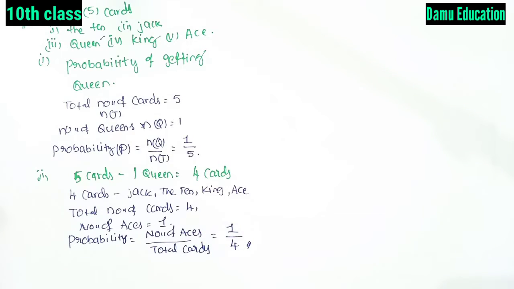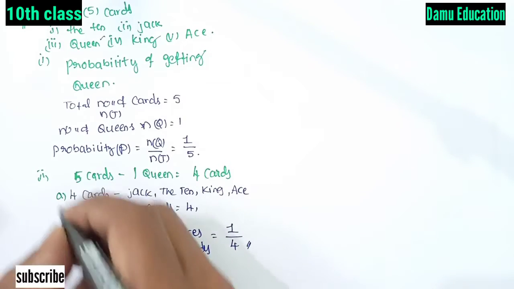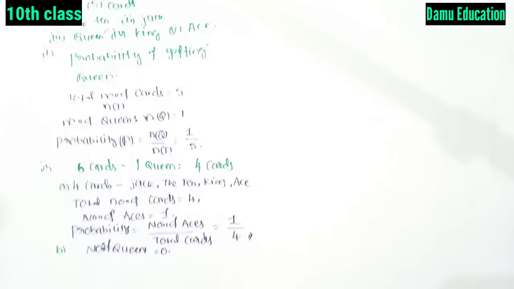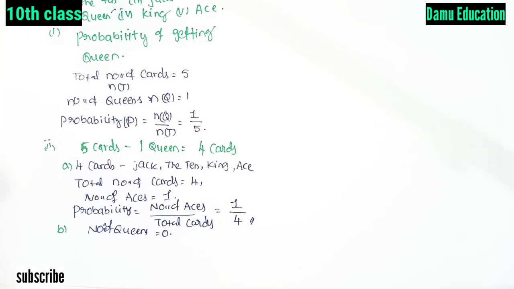So this is A. And what is B? B is, in the second draw, a queen. Actually there is no queen here. No queen exists in the 4 cards. So let's write the number of queens equal to 0. Picking up a queen as the second card is an impossible event.